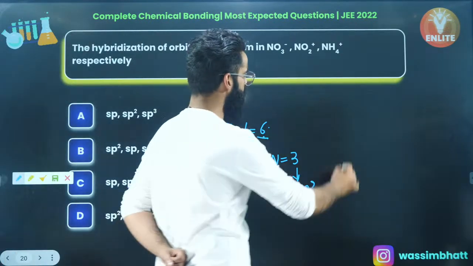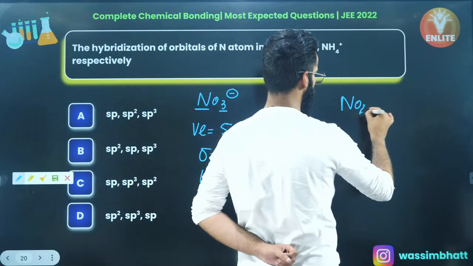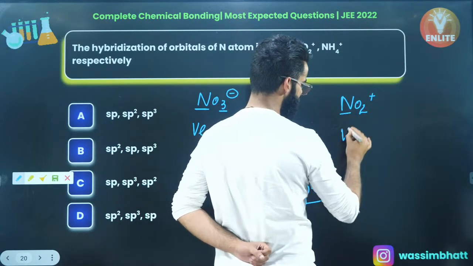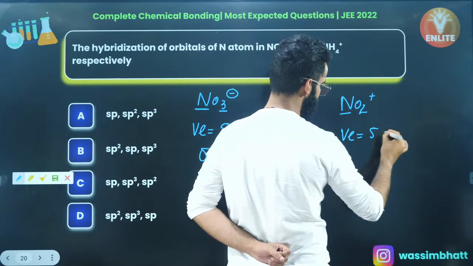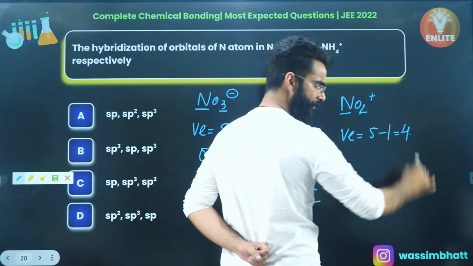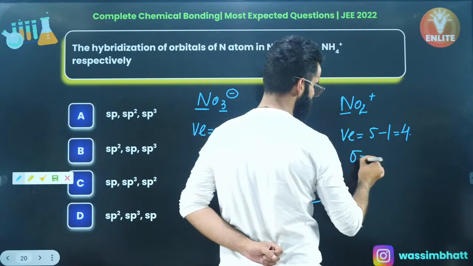Then you have got NO2 positive, my dear people. Valence electrons, 5. There is a positive charge, so subtract it. So 5 minus 1 comes out to be 4. How many sigma bonds? There are 2 sigma bonds, right?